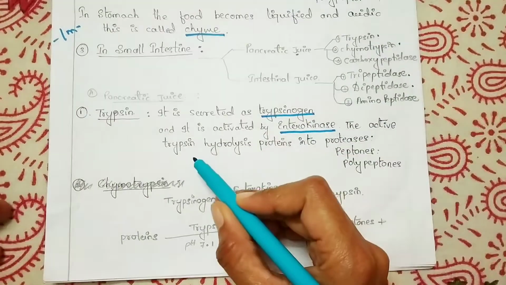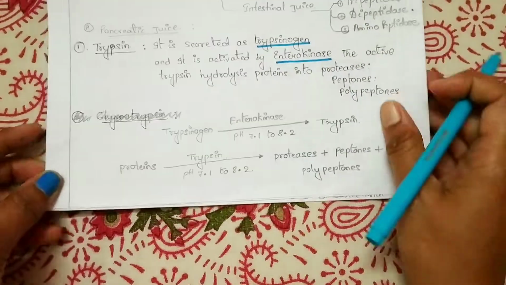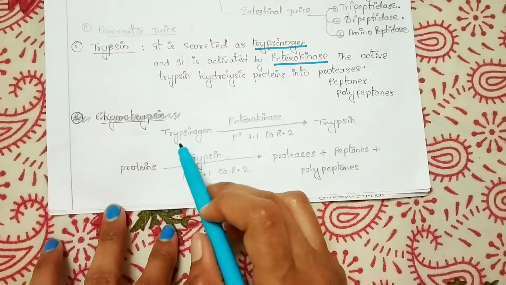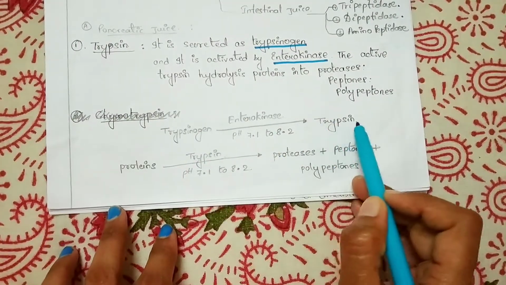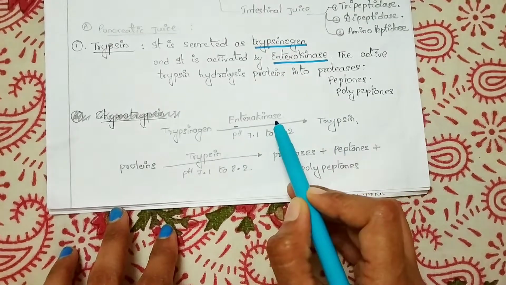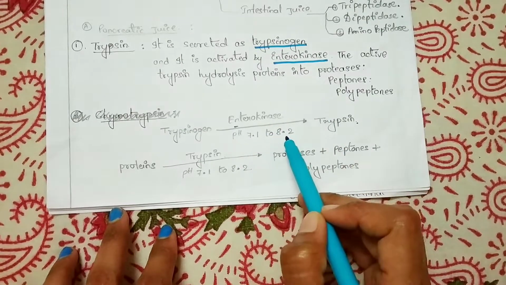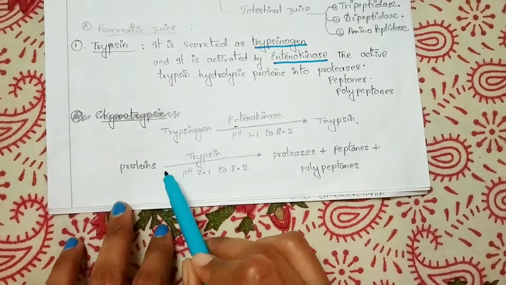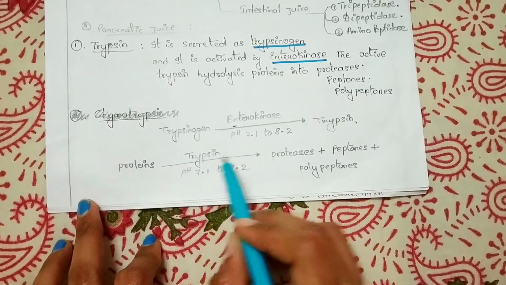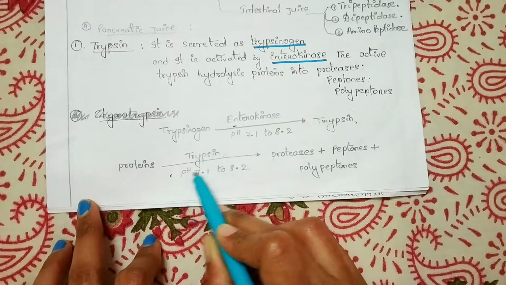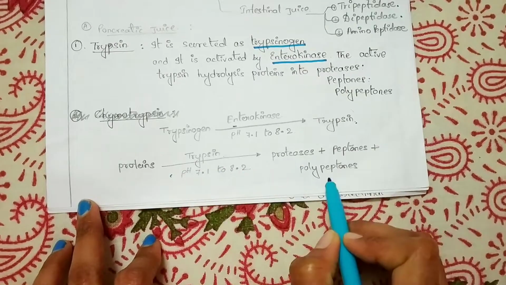Trypsin. Here there is an equation, and from the equation you can remember easily. Trypsinogen, which is an inactive form, is converted into the active form, that is trypsin, by the enzyme enterokinase under the pH 7.1 to 8.2, and then acts on proteins. This trypsin acts on proteins and hydrolyzes them into proteoses, peptones and polypeptides.